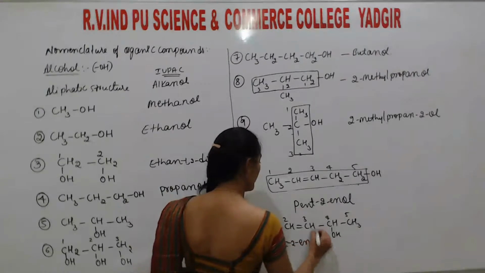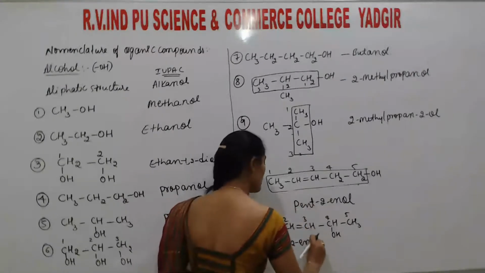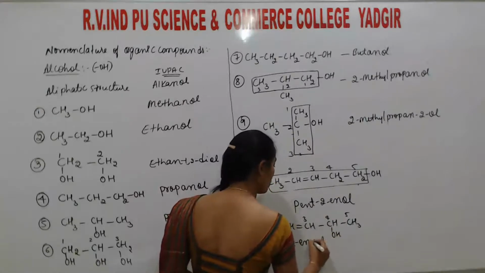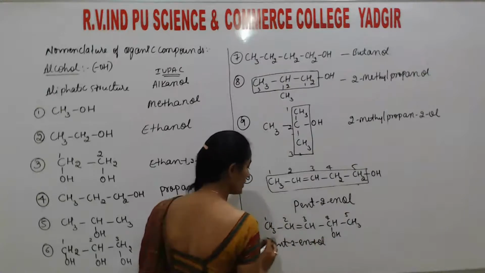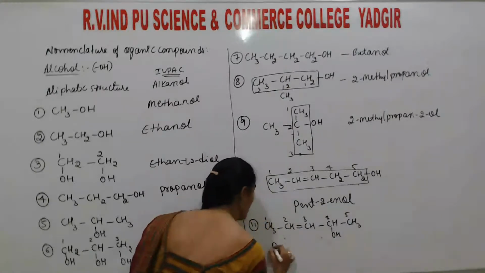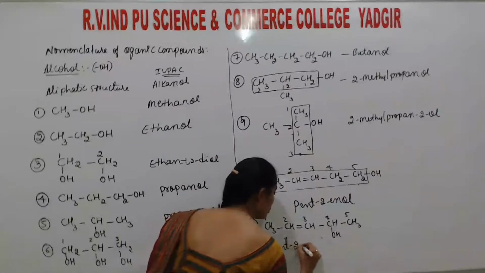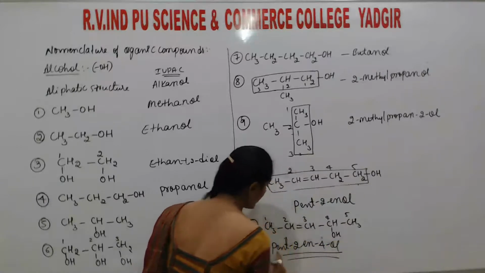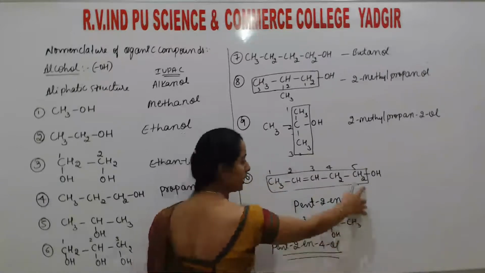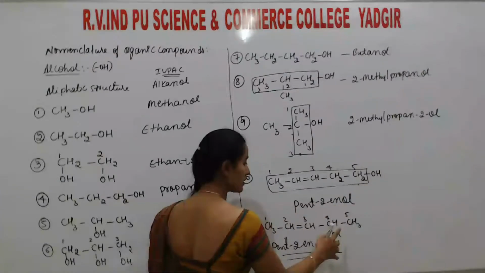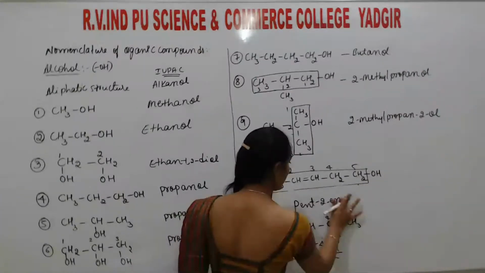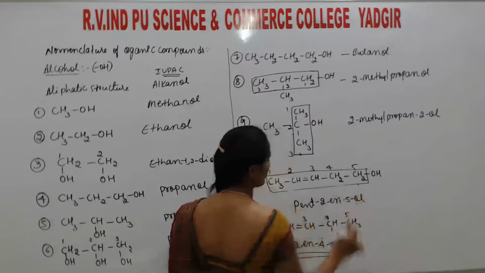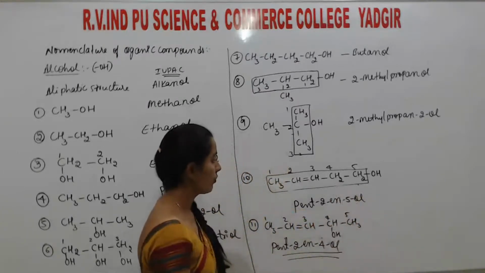The E is replaced by OL, but the position of that OL is 4. So pent-2-en-4-ol. Pentanol is the compound. Here the OH group is at, sorry, position 5 if numbered the other way. Here it is 4.